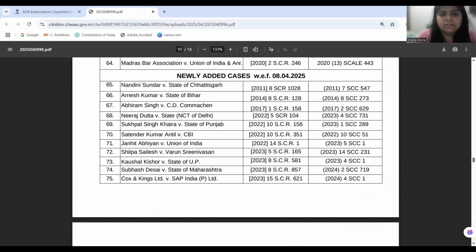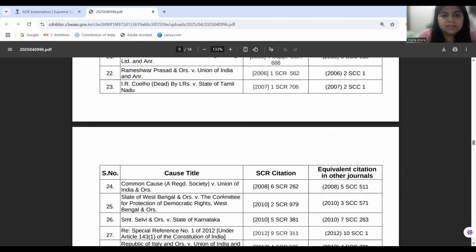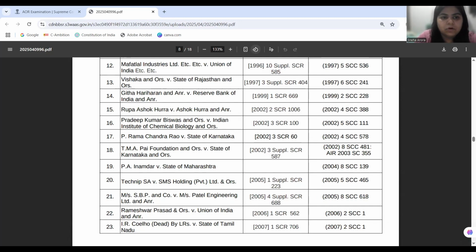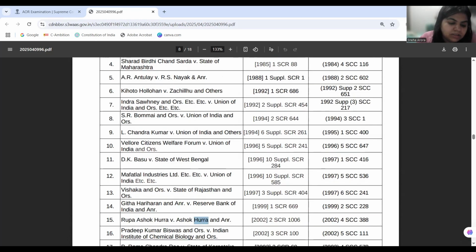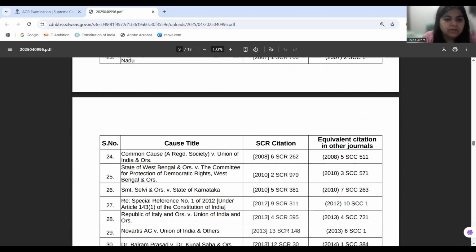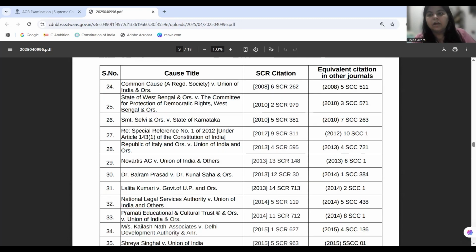Okay. Now in evidence, we have 2 judgments. One is Sharad Birdichand Sarda at number 4, which is talking of the Panchsheel principles for circumstantial evidence. And following Sharad Birdichand Sarda, at 26, we have Selvi, which is talking of the authenticity of the narco analysis test. It cannot be done involuntarily.